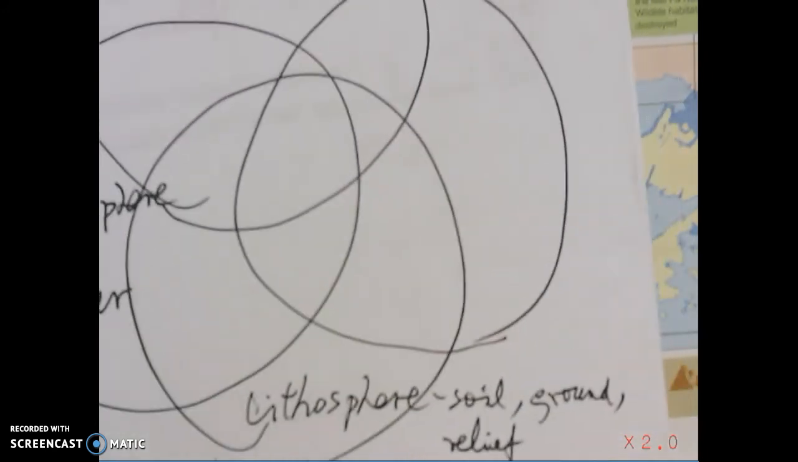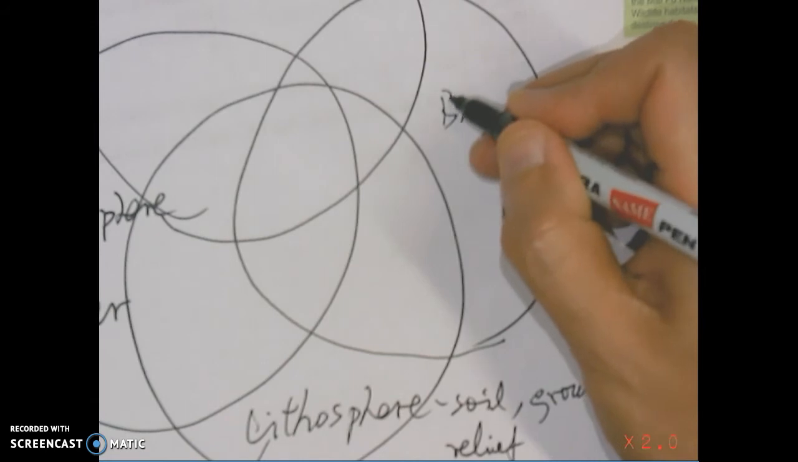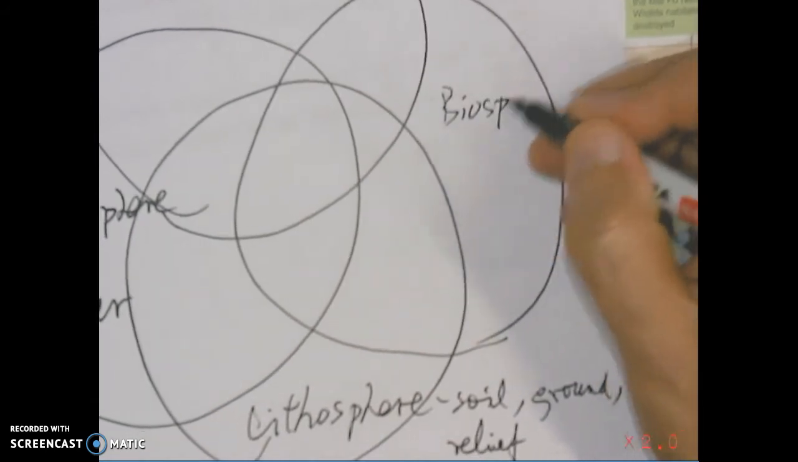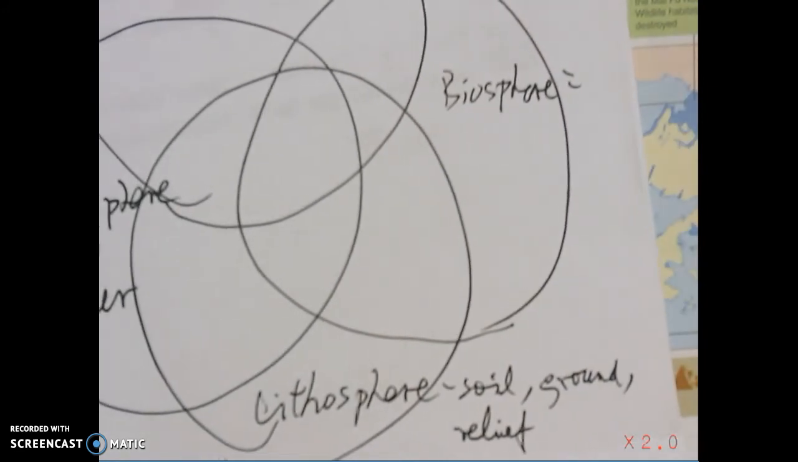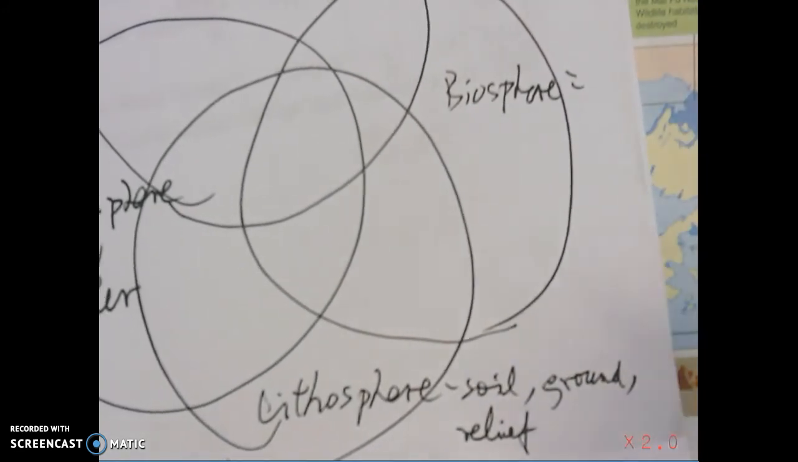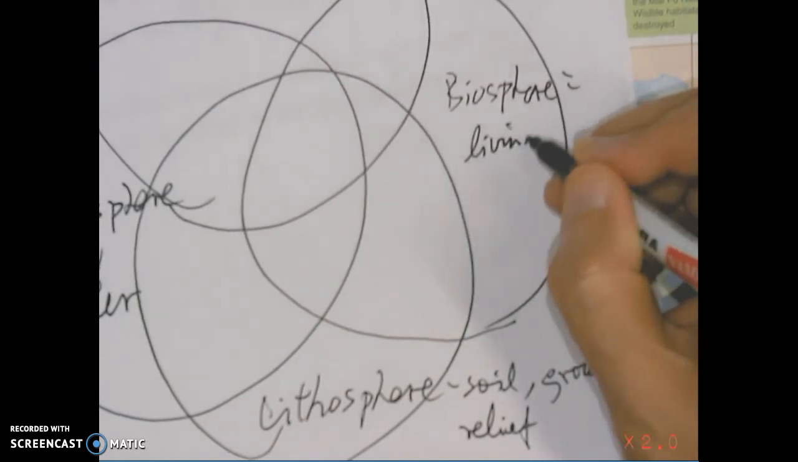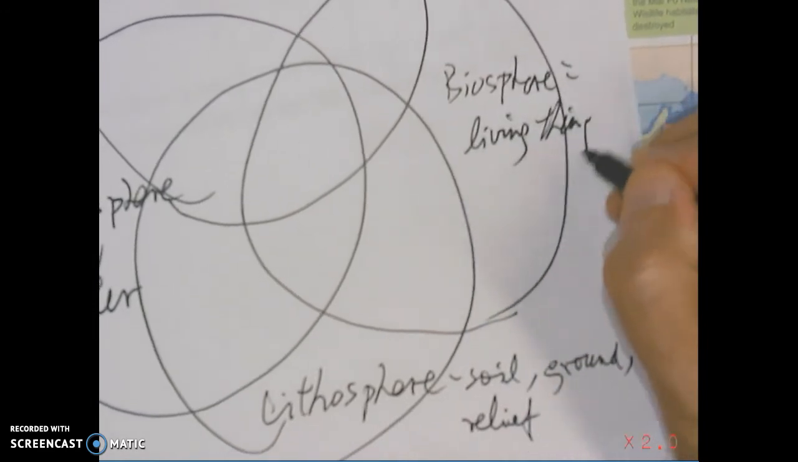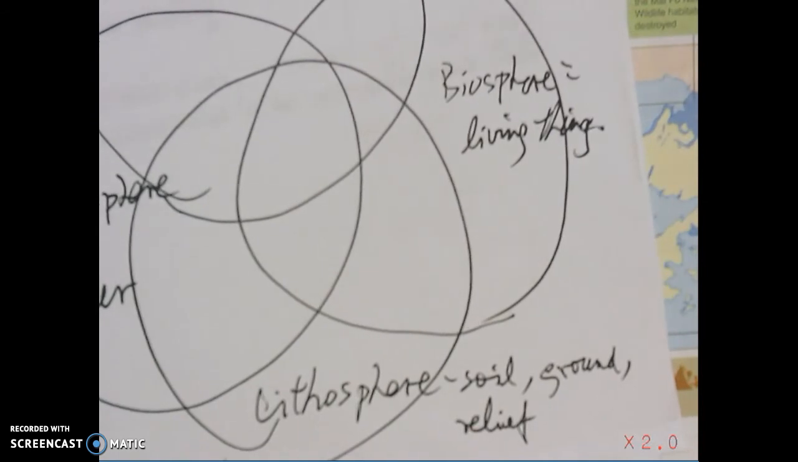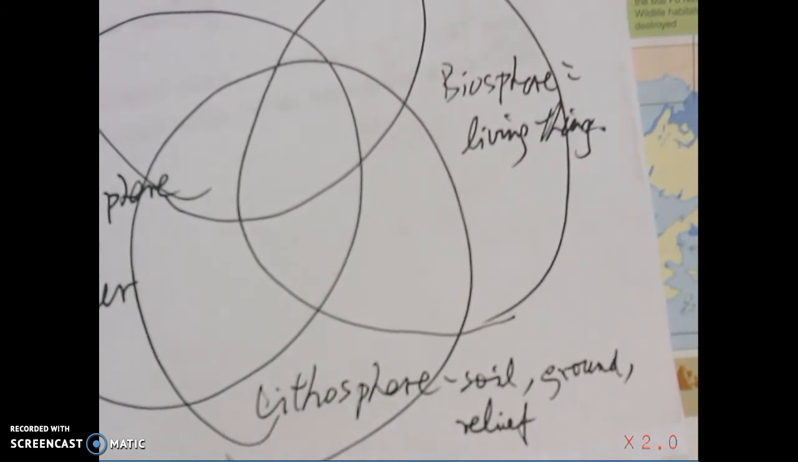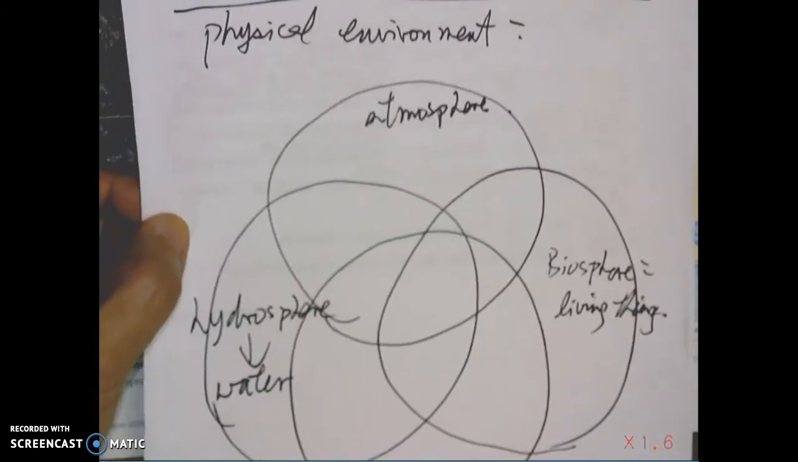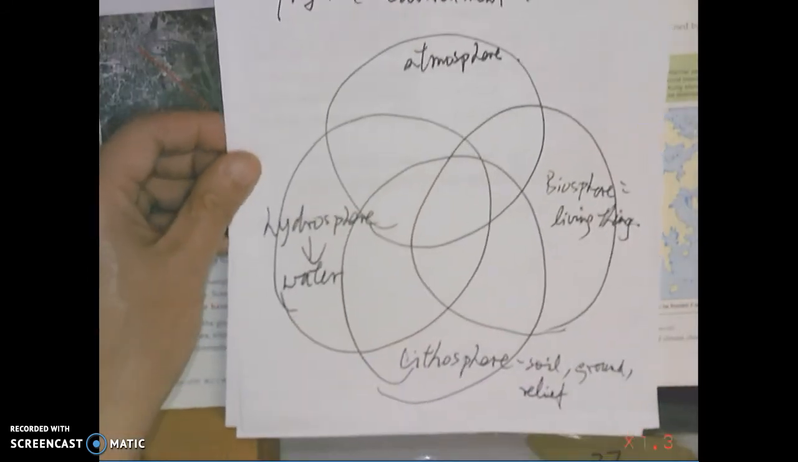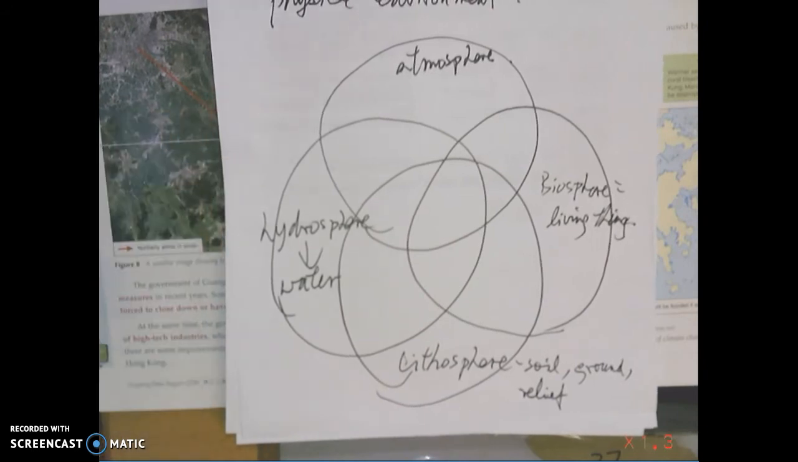The last circle is the biosphere. Of course, we should learn that bio is a term used to describe all the living things. That means plants, animals, or even bacteria. So in the geography world, the physical environment, we can roughly divide all the things into 4 groups: atmosphere, hydrosphere, lithosphere, and biosphere.